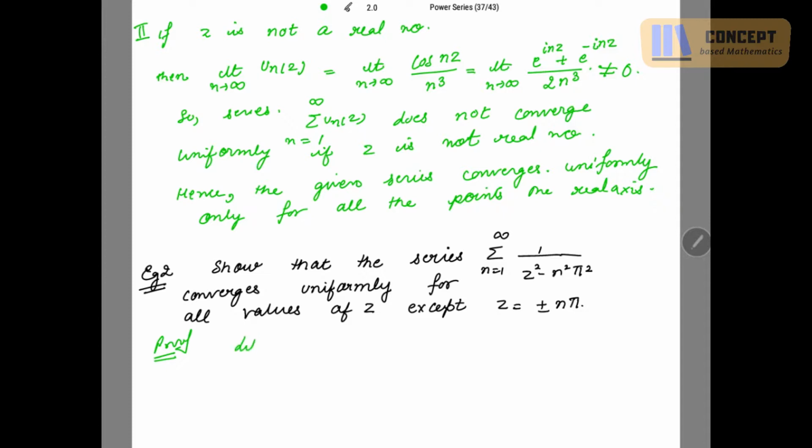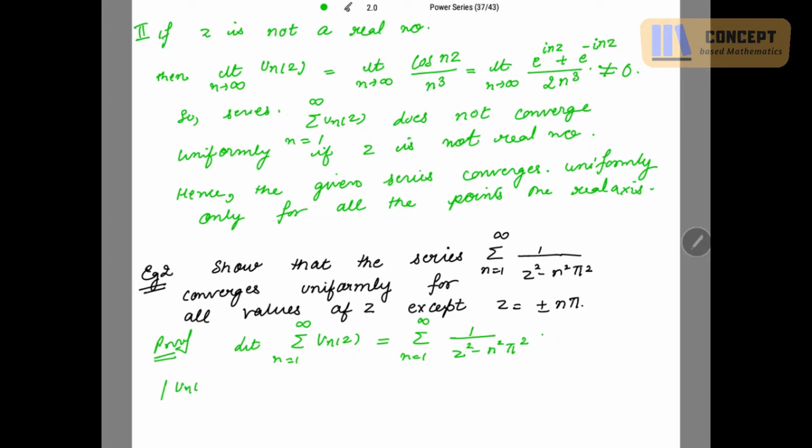Again, I'm letting summation u_n(z), n going from 1 to infinity, be equal to summation n going from 1 to infinity. What is u_n(z) here? It is 1 over z square minus n square pi square. Okay, let's check the mod for u_n(z).